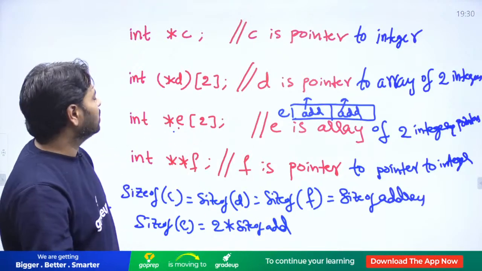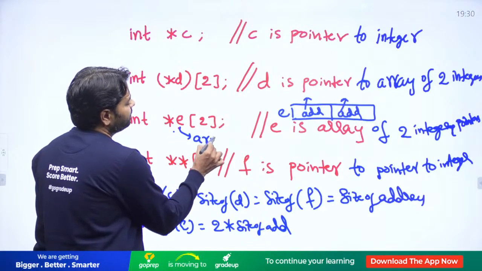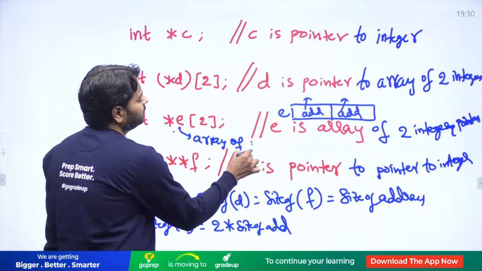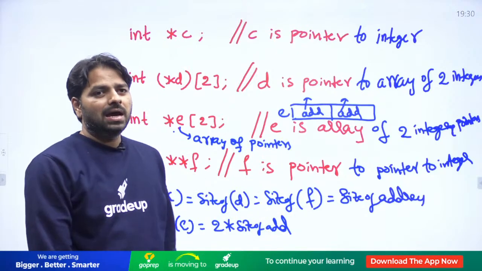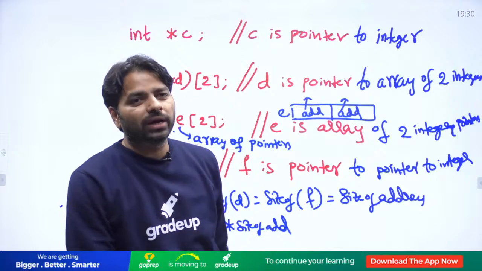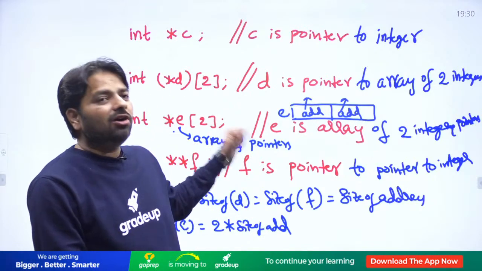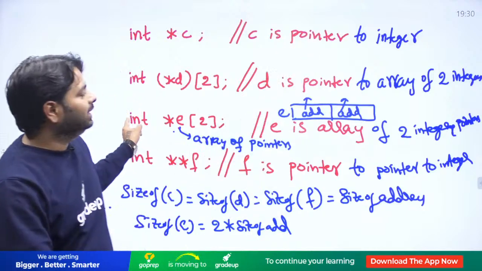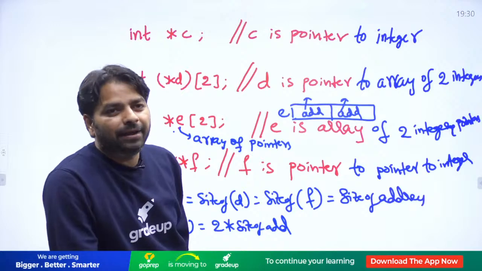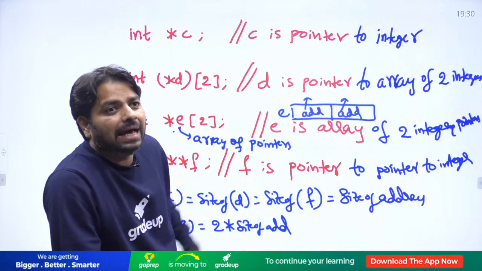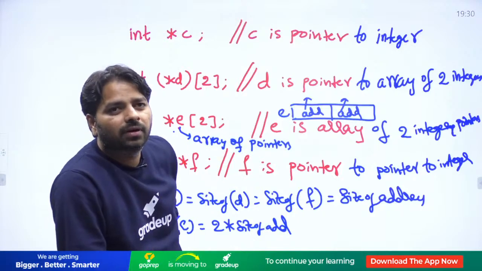Array of pointers, we call it array of pointers. Clear? Array of pointers. It's not pointing to some pointer. It's array of pointers. Which pointer? Integer pointer. E is an array. We don't call E a pointer. It's an array of pointers because array holds pointers.